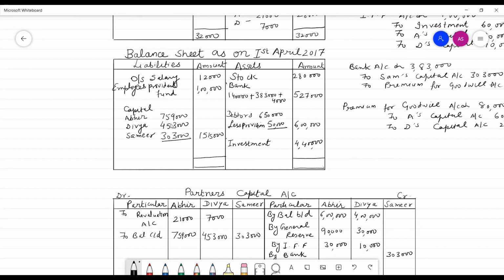Sorry, the amount of creditor is missing here. The amount of creditor is 2,20,000. The total of this balance sheet is 18,47,000. Okay, 18,47,000. This is the whole question related to the admission of a partner.